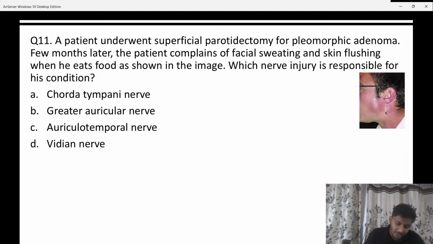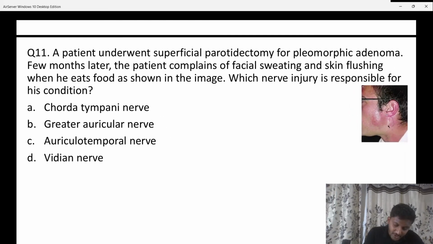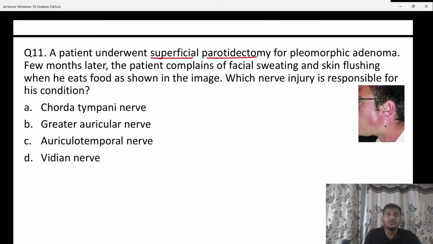Okay, so now here we have a question which states beta, patient underwent a superficial parotidectomy. Okay, a superficial parotidectomy beta, that is removal of the superficial lobe of the parotid gland for a pleomorphic adenoma. Hopefully all of you are quite aware that pleomorphic adenoma is the most common salivary gland tumor or the most common parotid gland tumor beta, remember the name.